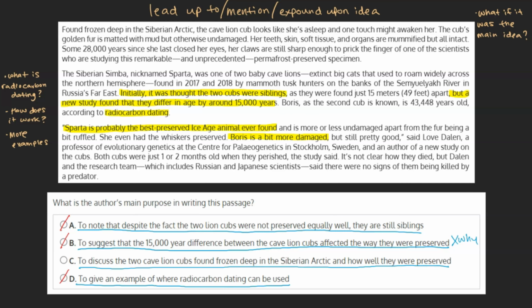Choice C, on the other hand, we see being discussed throughout the passage. The first paragraph describes the lion cubs' preservation, the second expounds and gives us new details, and the third touches on the research being done. As every sentence connects in one way or another to this idea, we can mark choice C as our final answer.